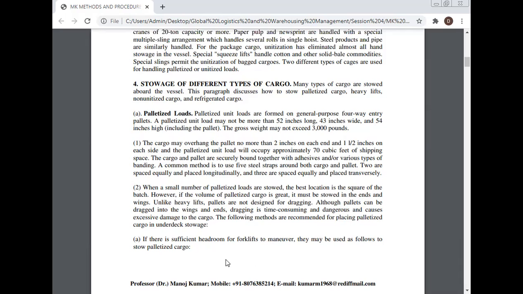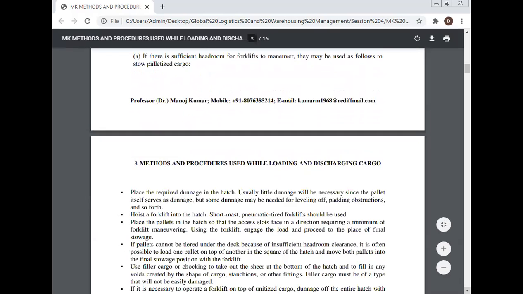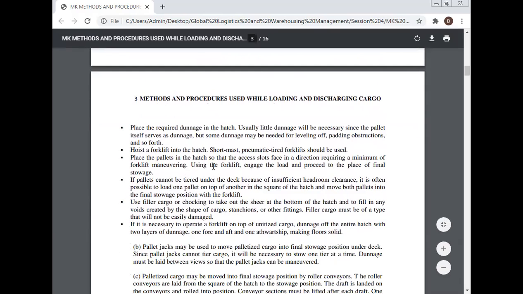If there is sufficient headroom for forklifts to maneuver, they may be used as follows to stow palletized cargo. Place the required dunnage in the hatch. Usually little dunnage will be necessary since the pallet itself serves as dunnage, but some dunnage may be needed for leveling, padding, obstructions, and so forth.